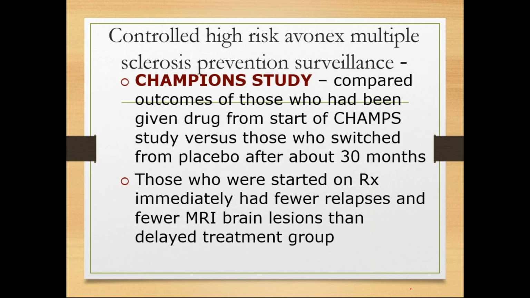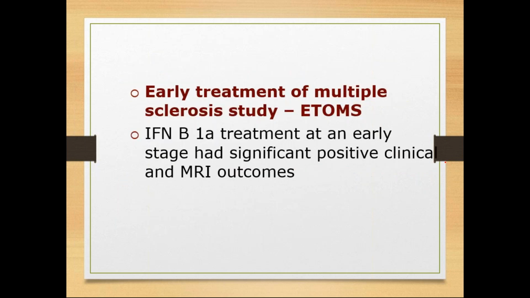Second one is the CHAMPIONS study: Controlled High Risk Avonex, that is interferon beta 1A, Multiple Sclerosis Prevention Surveillance. What they have done, along with CHAMPS, is continue the drug from CHAMPS, with a switch to placebo for about 30 months. This study is still going on.